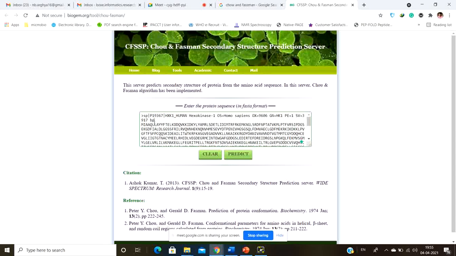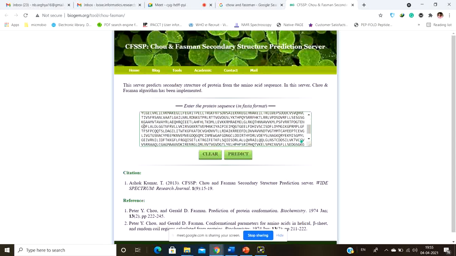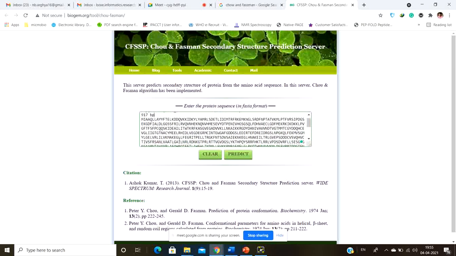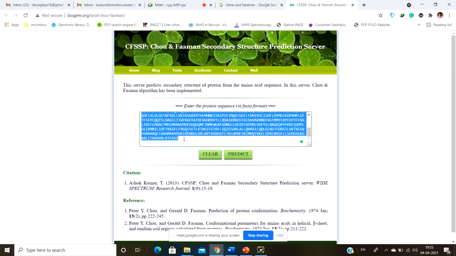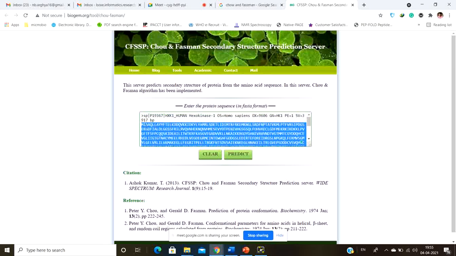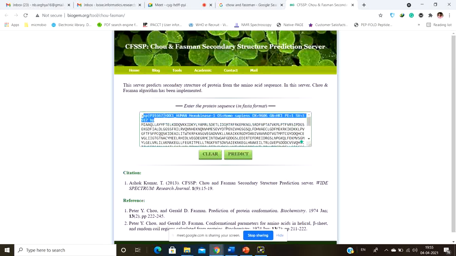And then from the next line, from the second line, you have to give the whole sequence of the protein in one letter amino acid code without any gap. For example, it starts with MIAQQ, and this is the whole sequence of the protein without any gap, and this is the greater than sign and the name of the protein. Okay, so this is the FASTA format. Now there are various formats for a particular protein, but generally for research purposes we use the FASTA format very much.